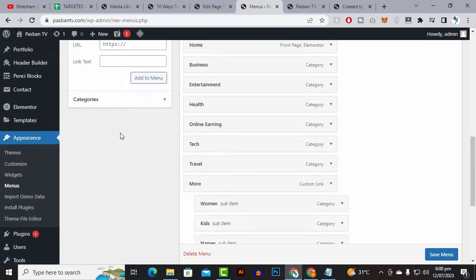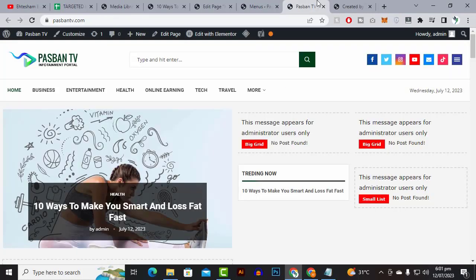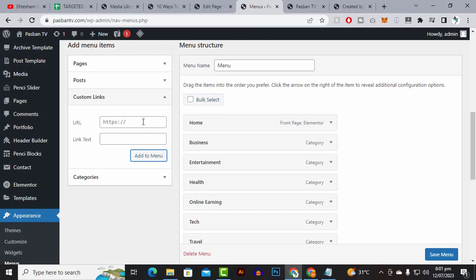So let's create a custom link, and here we will add this hash. Let's make it Islam, add it, and then again a hash, and videos. The videos website will be a different website, hopefully on our subdomain.